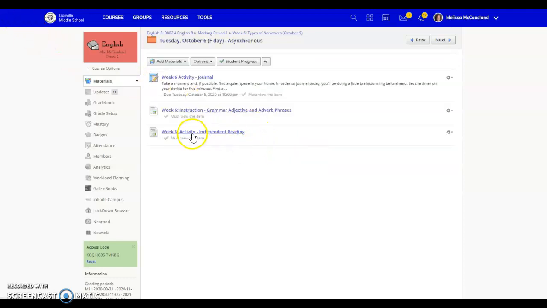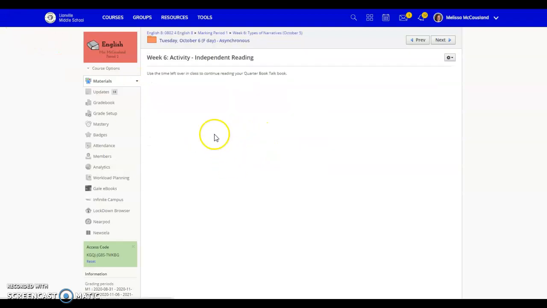Then lastly for today, you're going to click on the third link, and that's independent reading. You're going to use our leftover class time today for asynchronous to continue reading your book for your quarter book talk.